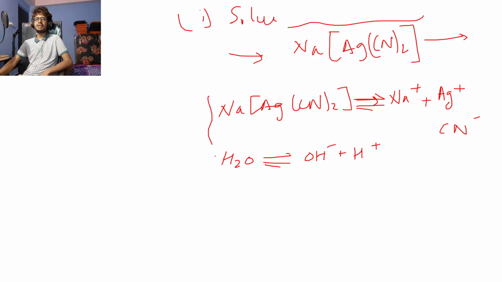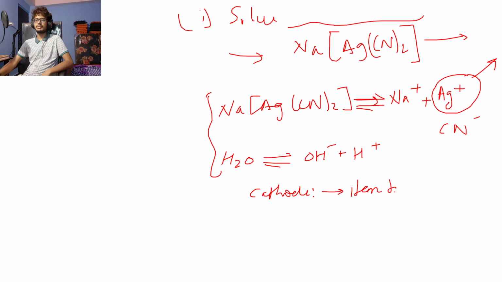These two are not important, because the electrodes are made up of silver only, so it's always silver that is getting deposited, right? You don't need to care about any other thing. Since the concentration of silver is high, silver will get deposited anytime. We know that the cathode will be the item to be electroplated, and at the anode we have pure metal.